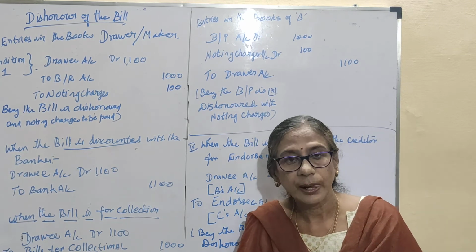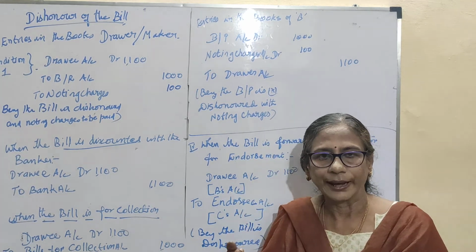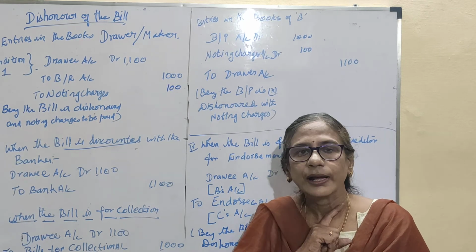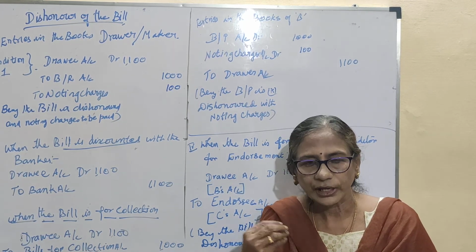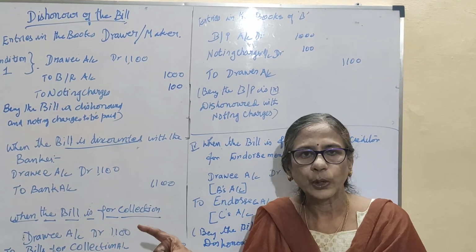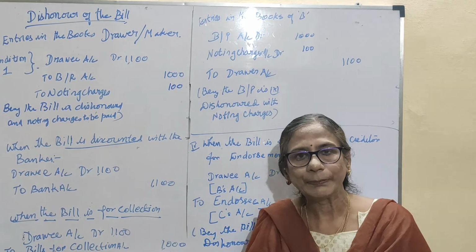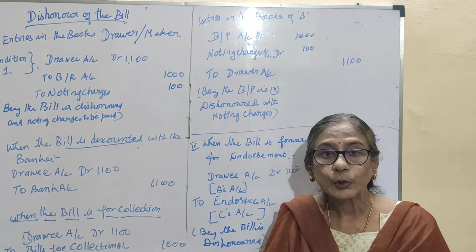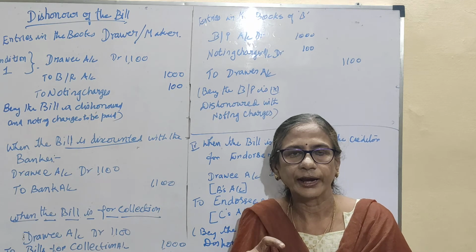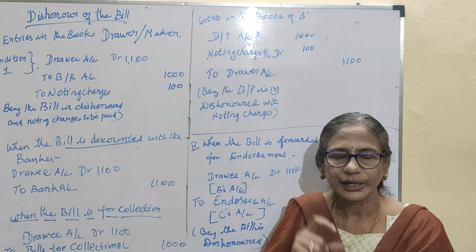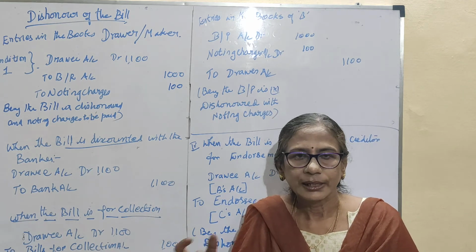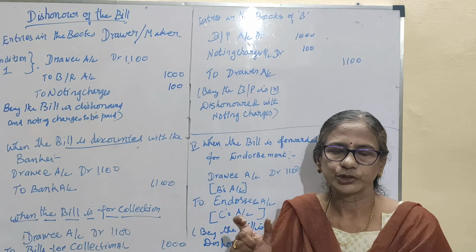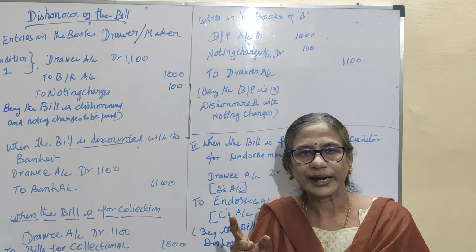First, he has to go to the maker and ask him to give some time instead of taking legal action, cancelling the old bill, paying the partial payment and making a new bill. The balance of 500 rupees will be added with some interest charge for the number of months for which he is going to pay. This is one condition.